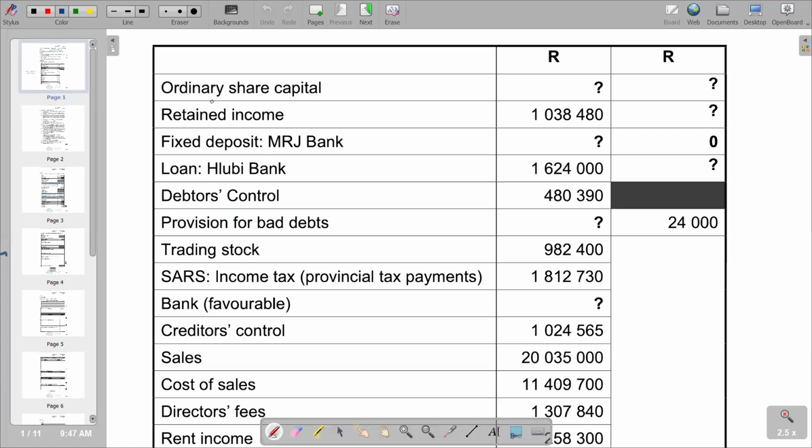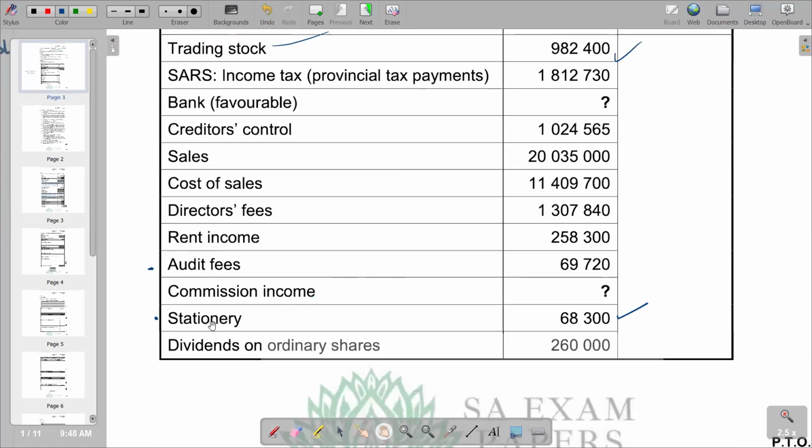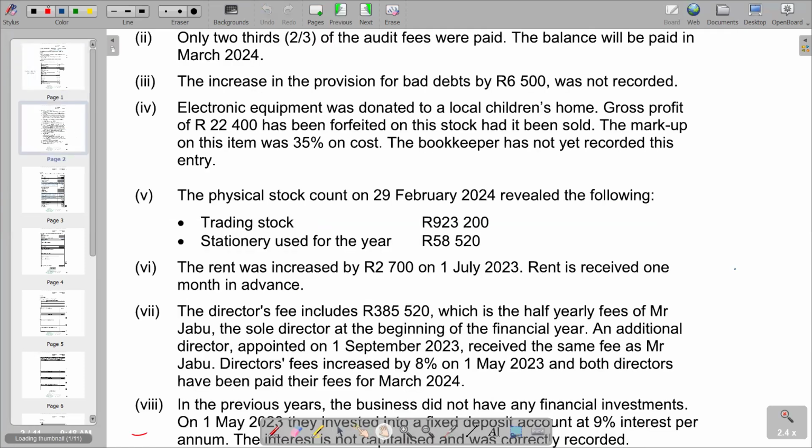The stock for stationery that we have is 68,300. Then we subtract the stationery used for the year, which is 58,520. And then what do we get there?